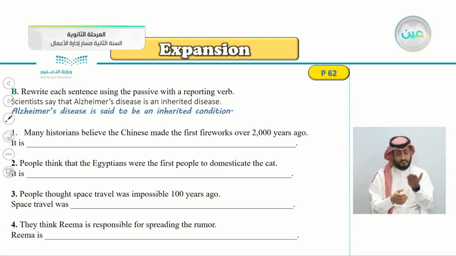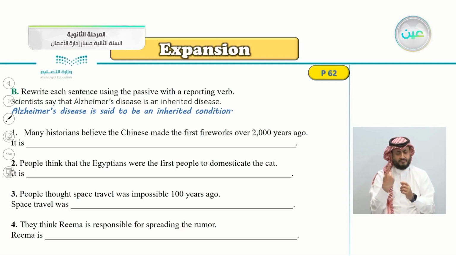So the first one here is already done. Scientists say that Alzheimer's disease is an inherited disease. So make it into passive using reporting verb. Remember, we always begin the passive with the object. Alzheimer's disease is said to be an inherited condition. Because here it says scientists say, that's why we chose the word said. I think this is an easy one here.